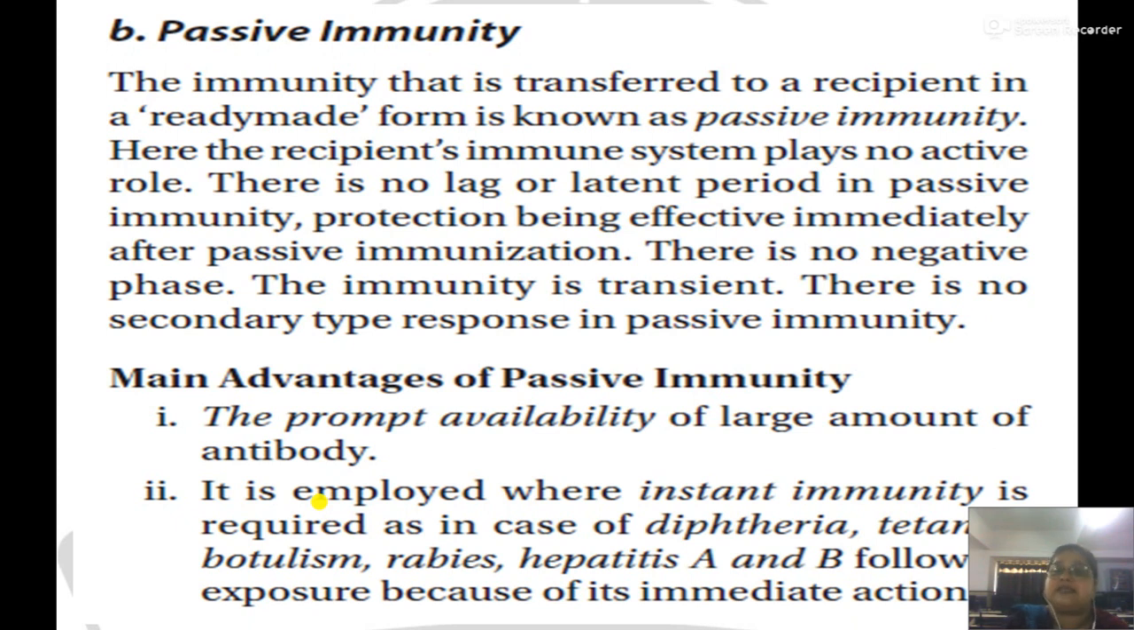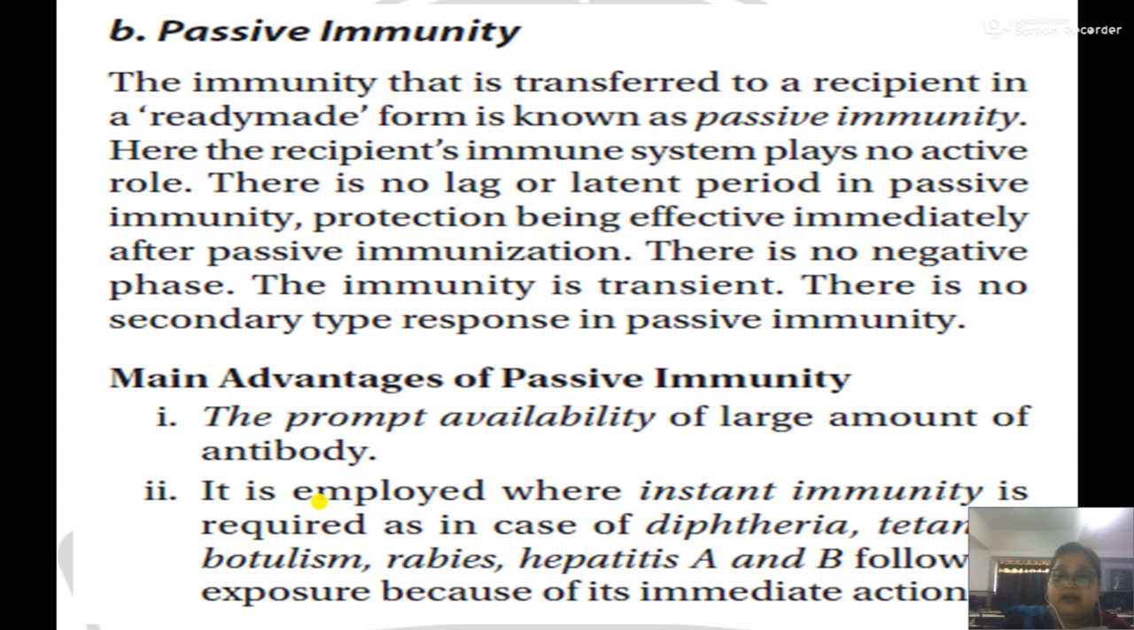There is no secondary type of response in passive immunity. This is important. The primary response is the response generated against the pathogen on first exposure. Our body produces memory cells. Those memory cells help in the second infection, meaning when that pathogen comes again in your body, they give you a fast and high level of response compared to the primary response. So the response is quite high, vigorous and fast in the secondary response. This is not the situation in passive immunity.